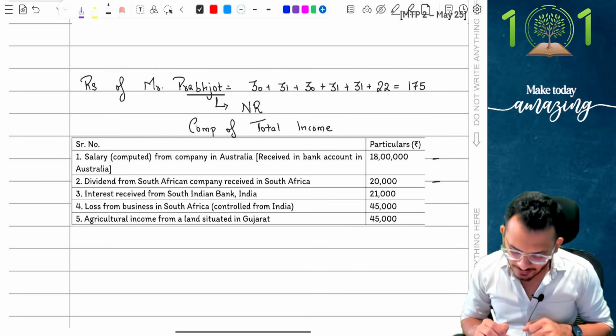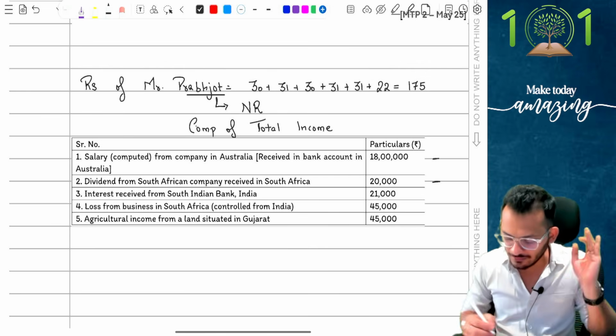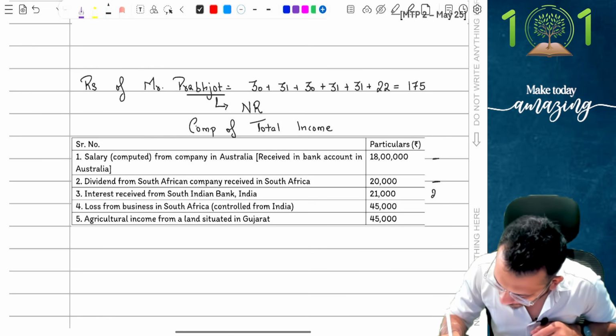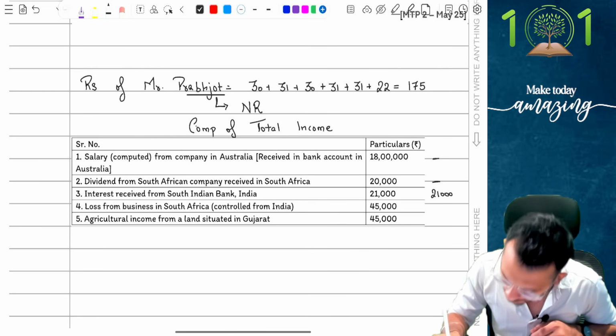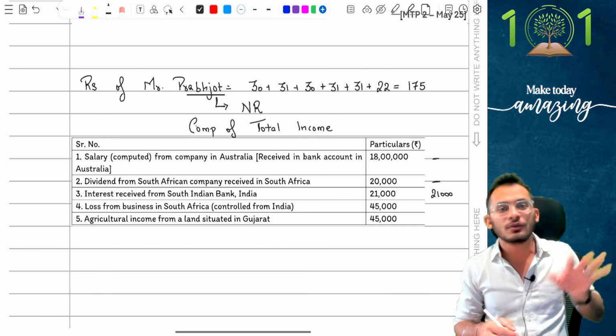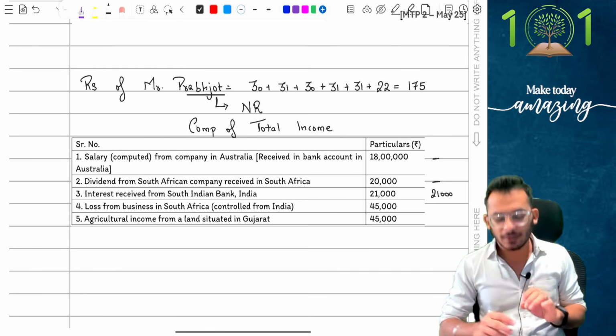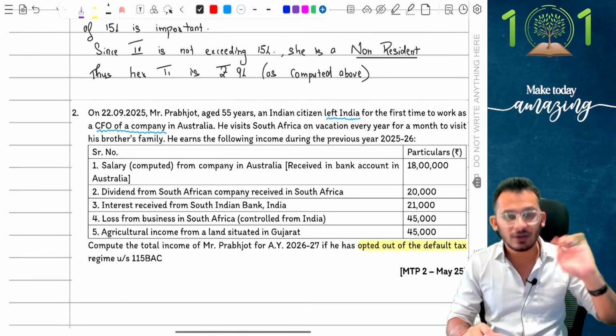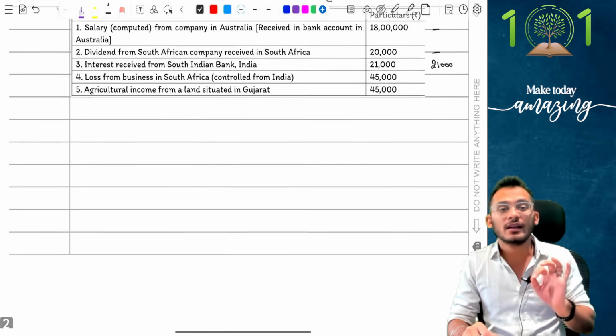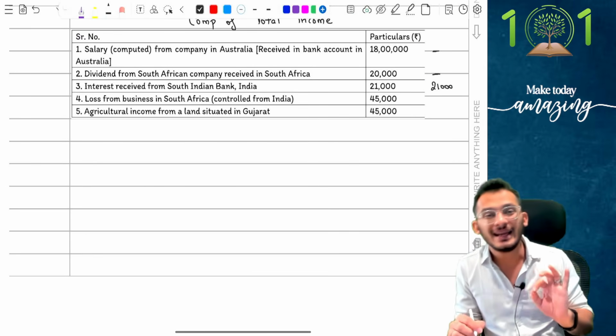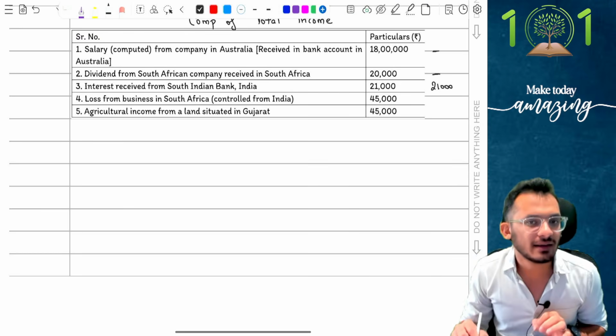Third, interest received from South Indian Bank, 21,000. This is going to become taxable. However, I want you to notice carefully. It says interest from Indian bank, and therefore Mr. Prabjot, who is not a senior citizen, non-resident, 55 years, will be eligible for something called 80 TTA. Yes, I will give him a deduction of 80 TTA.